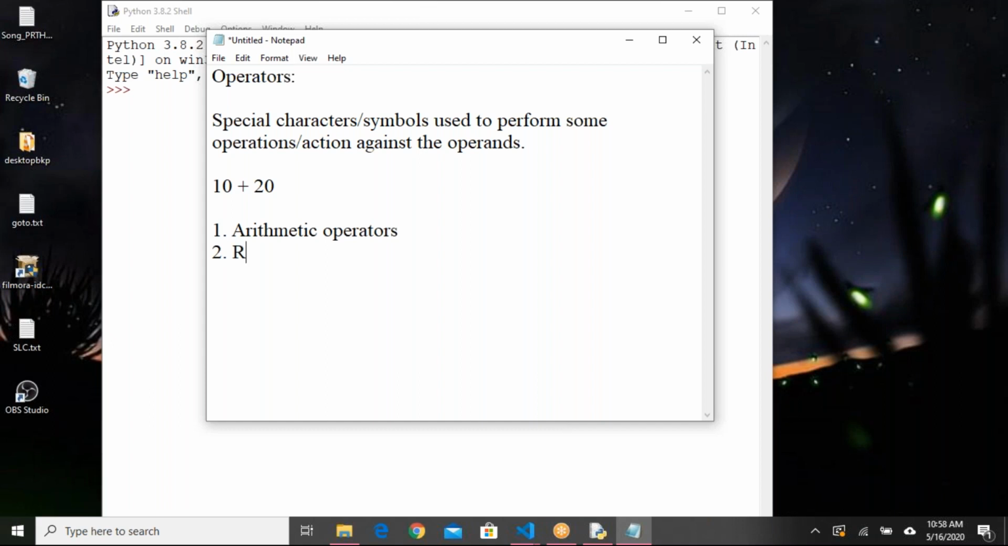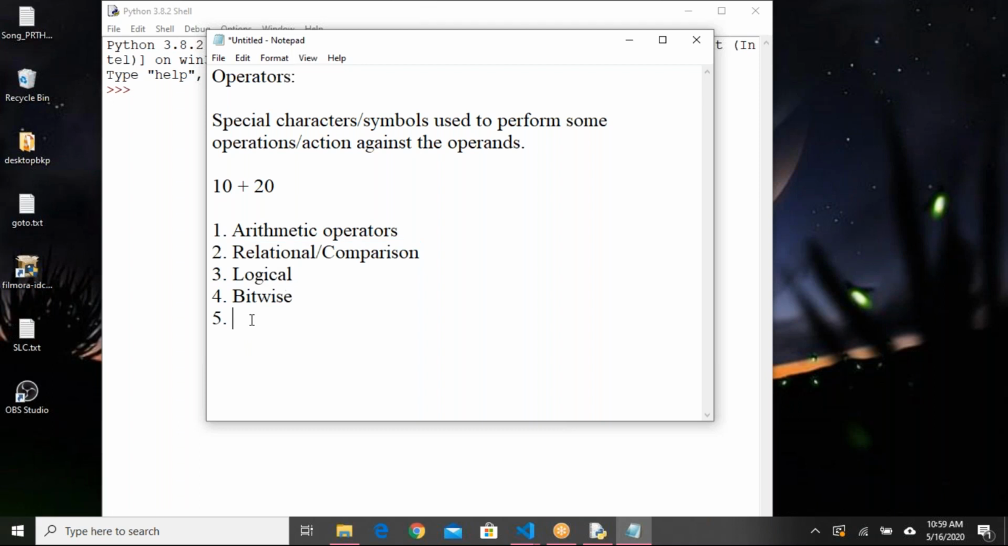Next one is relational operators, relational or comparison. Third one is logical operators. Fourth one, bitwise. Logical operators are very, very important for us. Logical operators and relational operators, our complete programming life depends on these guys only. These two guys are very important. We should be very much comfortable with these two guys.